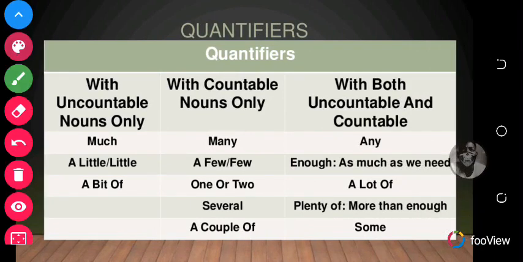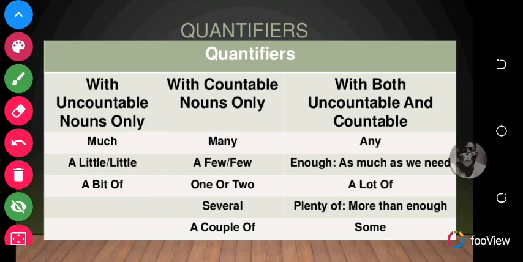An example, much, a little, little, and bit of. So these ones go strictly with uncountable nouns. For example, water. Water is an uncountable noun. So you can say something like, I do not drink much water.